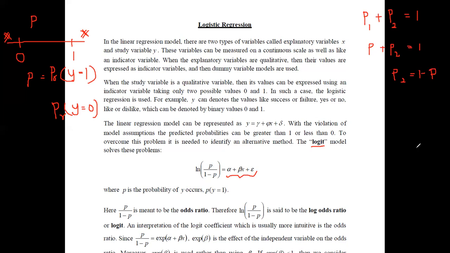Here this p is the probability that y is happening, or the presence of a value, and this would be the probability of y equals 0. It means the event not happening, or the absence of a value. Therefore, this is what we have denoted by p divided by 1 minus p, and after getting this, we take the natural logarithm of this quantity.